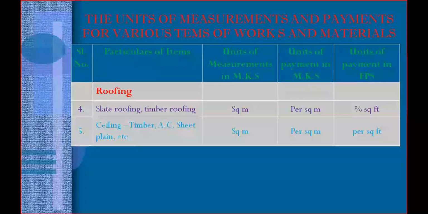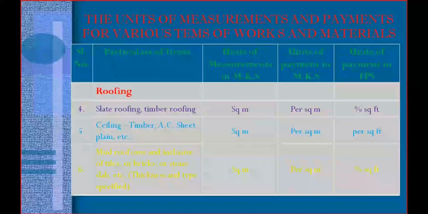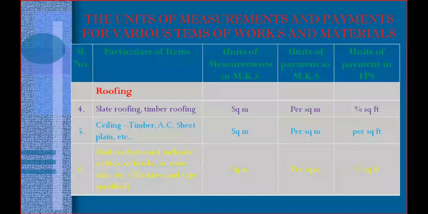And the next one is slate roofing. Slate roofing, timber roofing, ceiling timber, AC sheet plane, these are all in square meters. These are thin works, meaning the thickness is small. You need to specify the thickness only. For that type of work, you need to measure in square meter and pay per square meter. Since you are mentioning the thickness, the cost will vary based on the thickness.